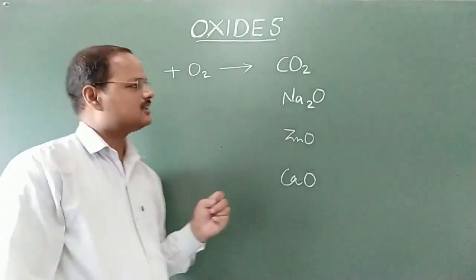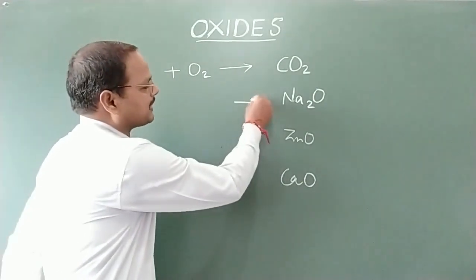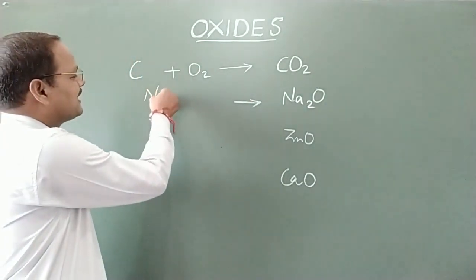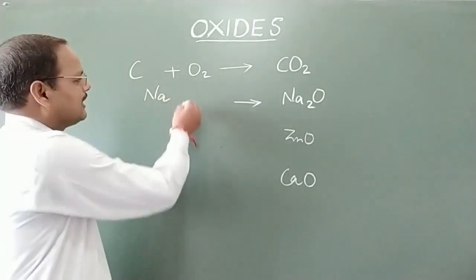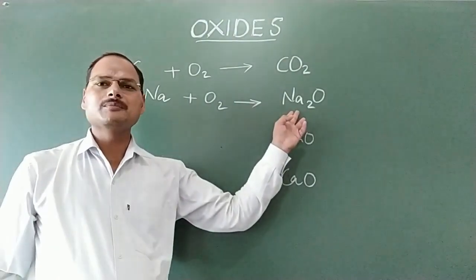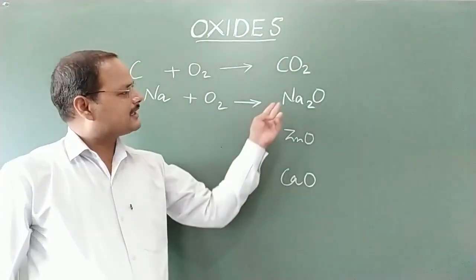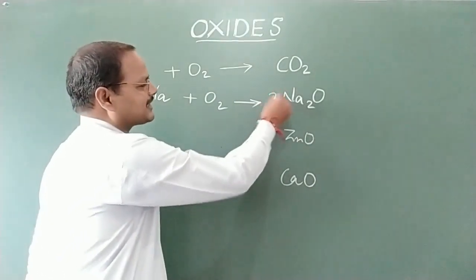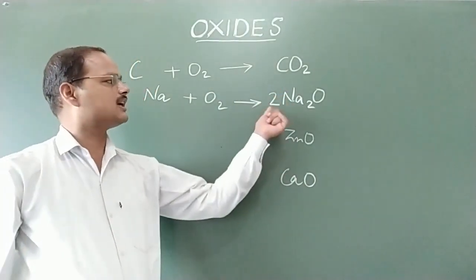Direct combination reaction. Now to prepare sodium oxide, here we require sodium element, that is Na, and in the presence of oxygen it will give sodium oxide. Here we need to balance this equation also. To balance it, I am writing 2 here, just before the formula.